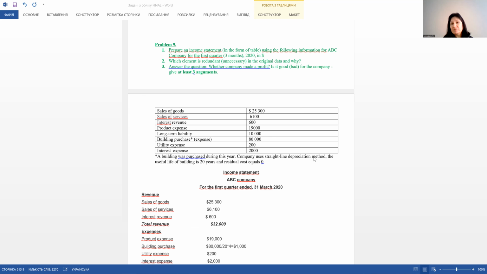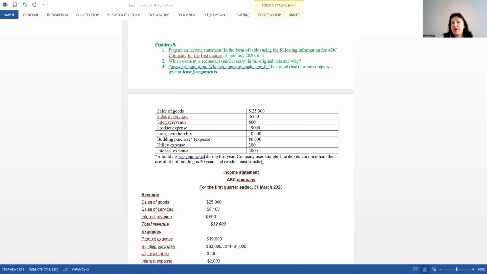The company uses straight line depreciation, remember, and the useful life of the building is 20 years. So we are not buying a building for 1 month or even for 1 year. It's for a very long period of time. And residual cost equals 0. It means that all this money, 80,000, will be divided by 20 years, so 80,000 divided by 20 is 4,000.